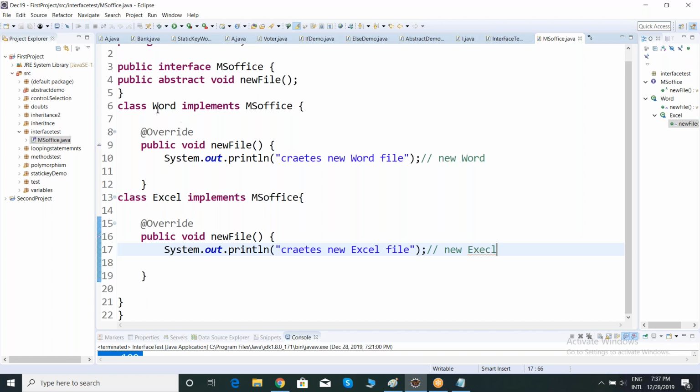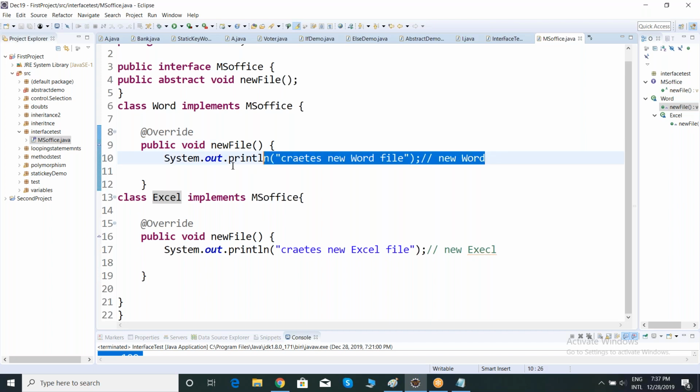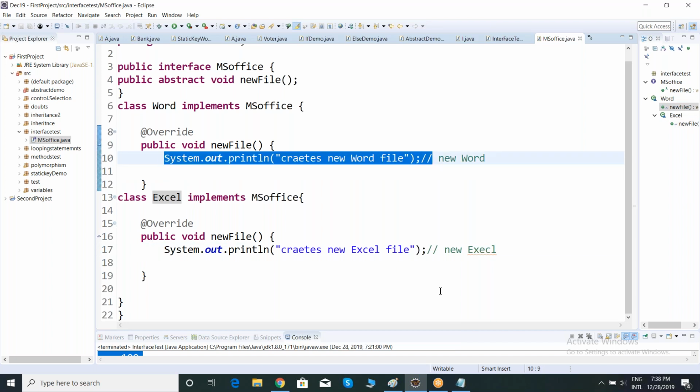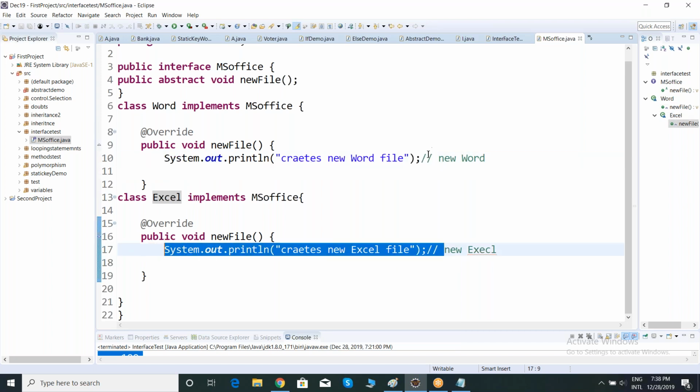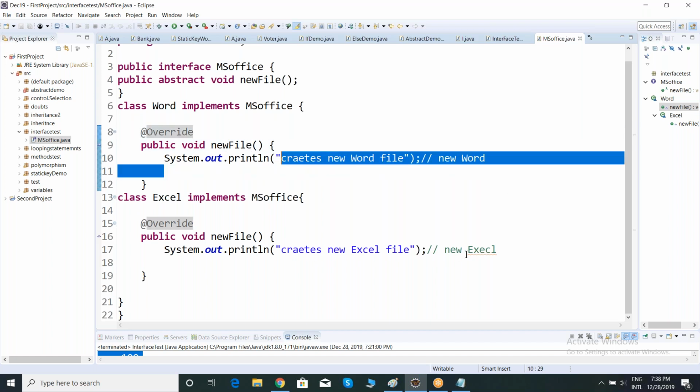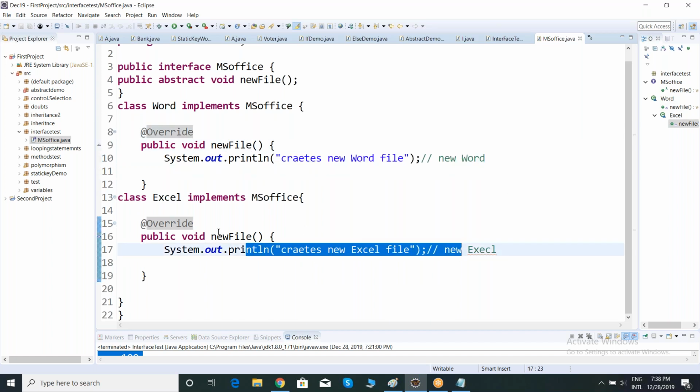Here in my Word class and my Excel class, the method name is common. Yes or no? What is my method name? New file. To avoid confusion, I am taking a new file, but the implementation logic is different. Yes or no? As an end user, I don't want the implementation. If I click on new file, whether it may be a Word file, it has to create a new Word file. Whether it may be an Excel file, it has to create a new Excel file.